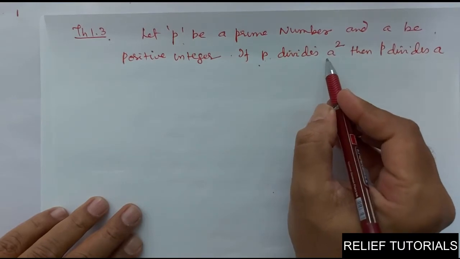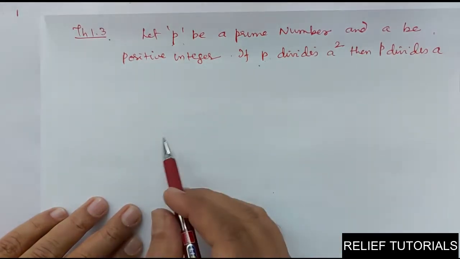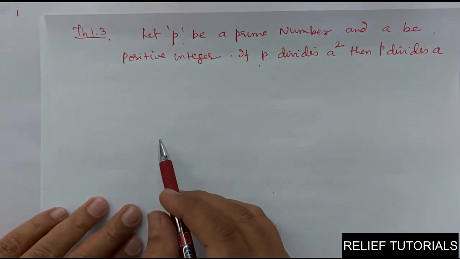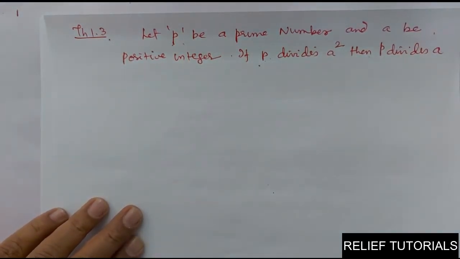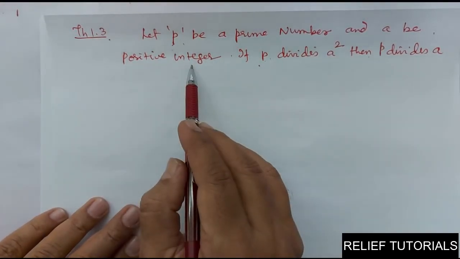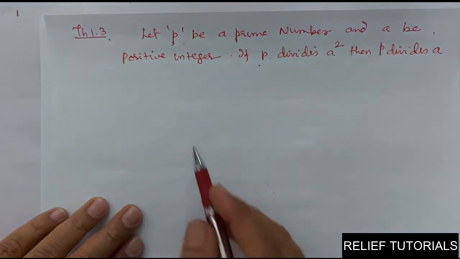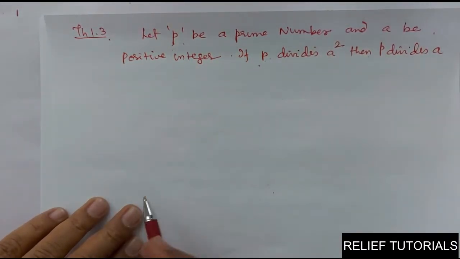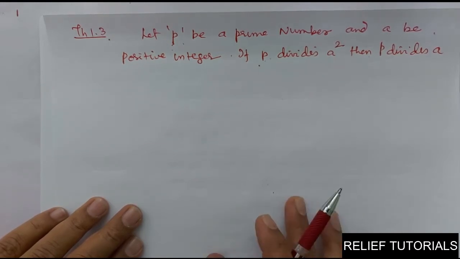If P is able to divide A square, then P divides A. So, P is a prime number and A is any number. So, if P divides A square, then P also divides A. Have you got it? P is any prime number, you know what is a prime number, and A is any positive integer. And if P divides A square, then we can say P divides A. So, this is a very important theorem we are going to use in our next problems. So, you remember this theorem. P is a prime number, A is any integer. If P is able to divide A square, then P also divides A.